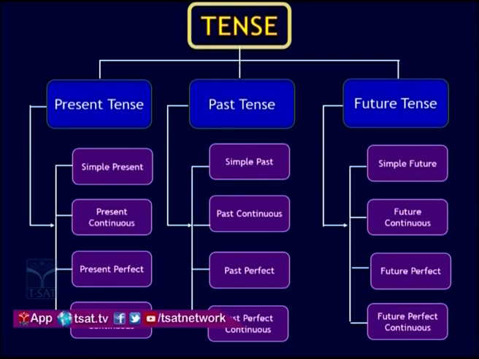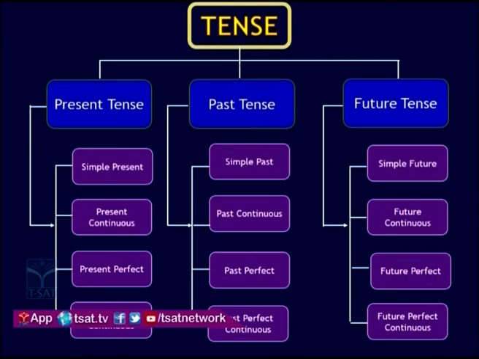Every tense is classified into 4 types. If you observe the present tense, under the present tense: simple present, present continuous, present perfect, present perfect continuous.